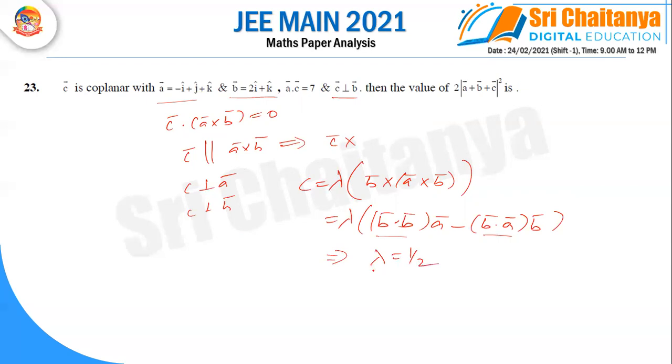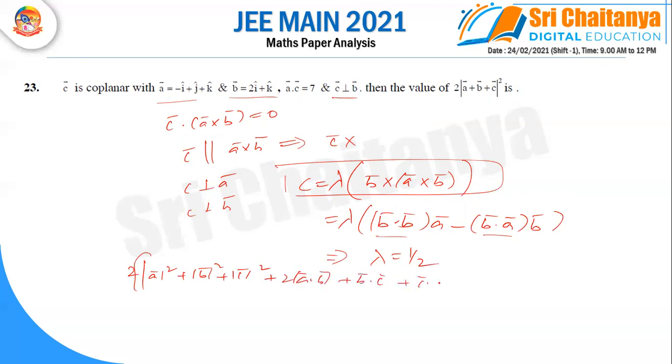So substituting lambda is 1 by 2 in this vector. After that, taking 2 into a bar, b bar plus c bar whole square, you can write modulus a square, modulus b square, modulus c square, and 2 into a dot b, b dot c, and c dot a. Modulus a we know, modulus b we know, and modulus c we can calculate here, and you know a dot b, b dot c, c dot a. So finally we will get the answer is 75.